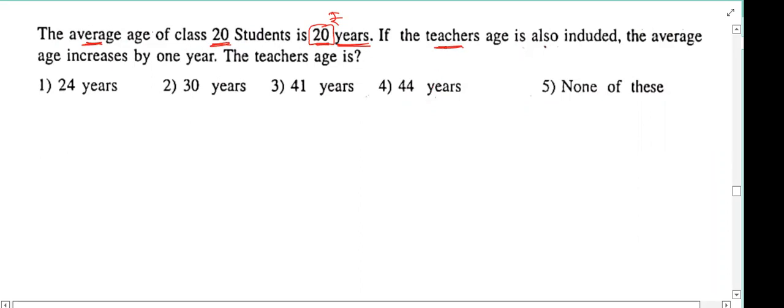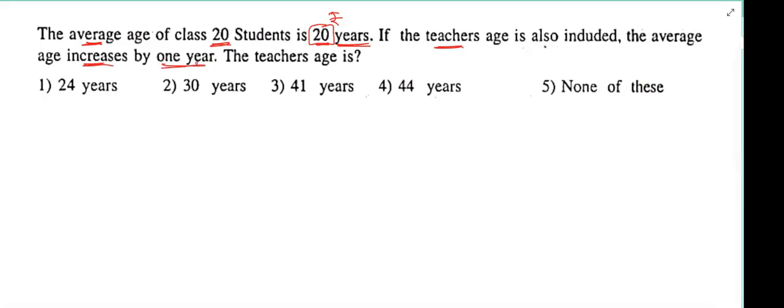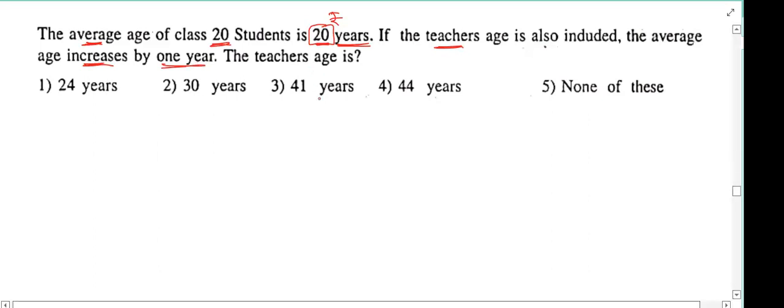Because of the teacher's entry, what has happened to the average? It increased by 1. Who brought this 1 rupee to each person? Teacher. So as an entry pass, she is bringing 20 rupees for herself.